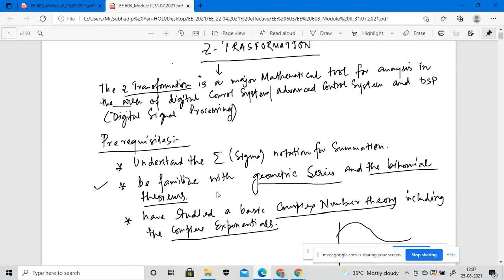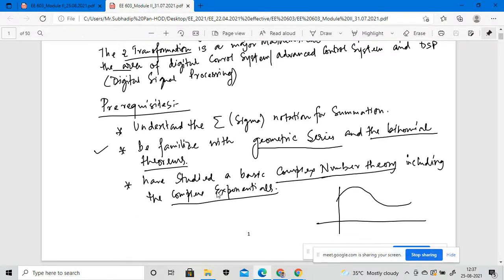The third one is you have to study basic complex number theory. The Z transformation deals with complex numbers, not regular numbers. So it should be studied in basic complex number theory, including the complex exponential function. Whatever signal we are giving, we have to implement it in the Z transformation method.